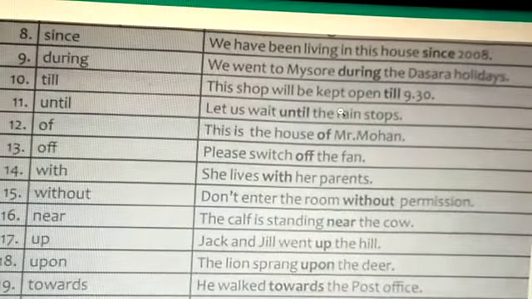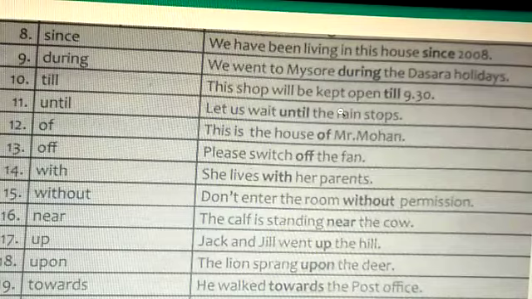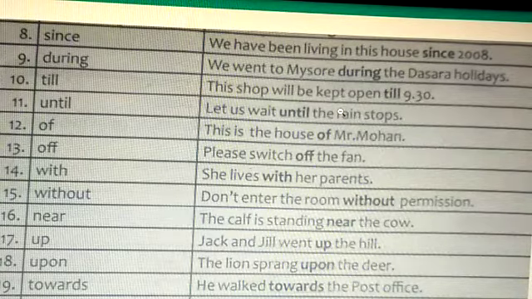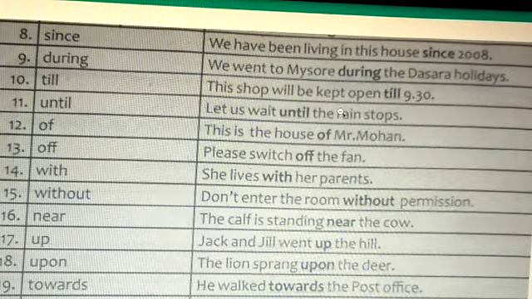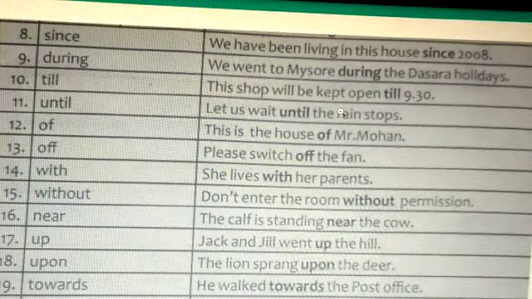Coming to the eighth one, since. Usage of since: we have been living in this house since 2008. So it refers to the starting time, that is the starting year. Since 2008 they have been living there. Now coming to the ninth one, usage of during.